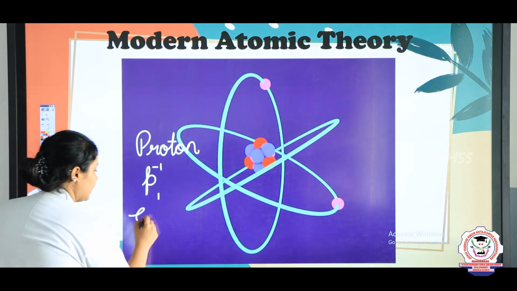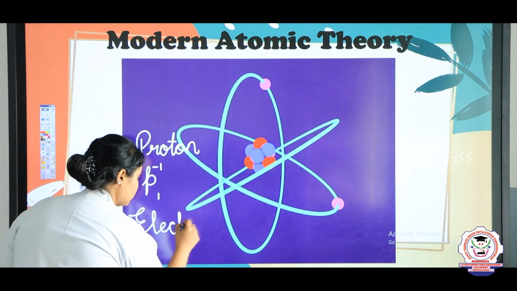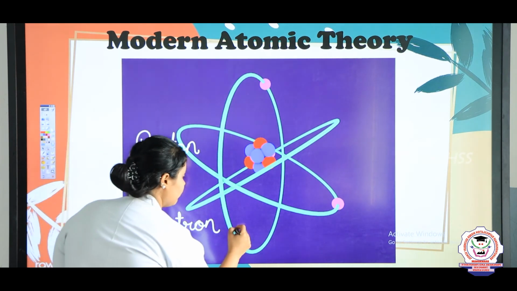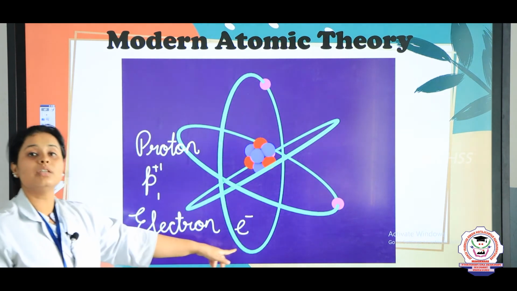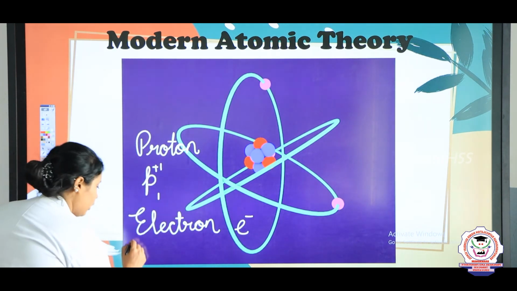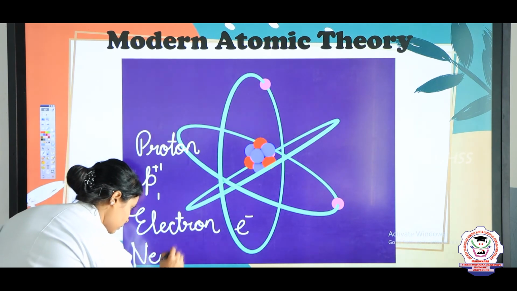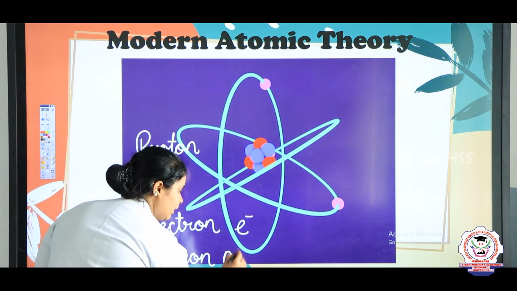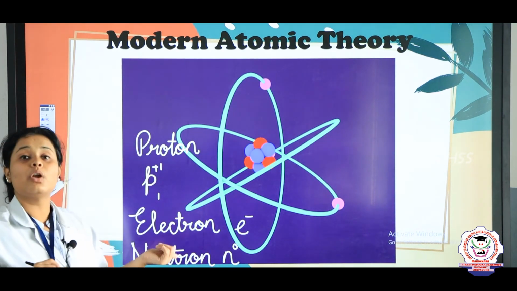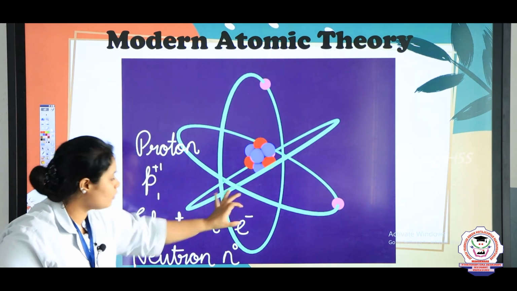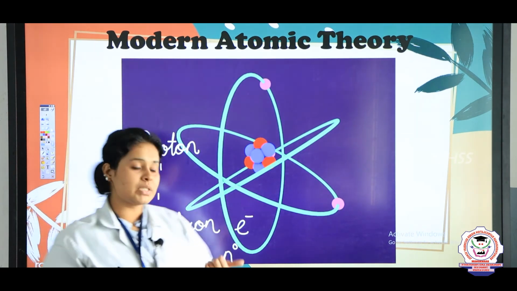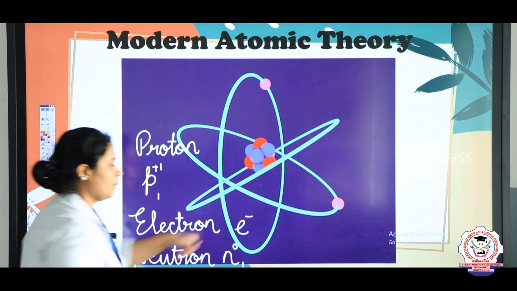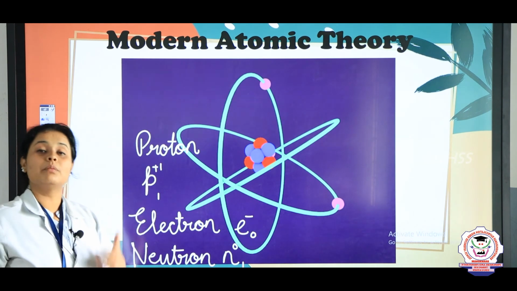Same way, when I am writing electron, I will always write E minus, that means the charge of an electron is minus, and neutron I will write as small n and 0 because neutron is not having any charge. Above, all the particles show the charge of the substance, and below means the mass. Here also one mass will come, but here it will be 0 because the mass of an electron is negligible.